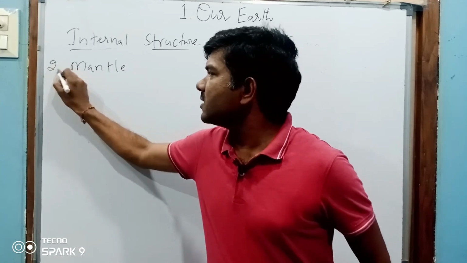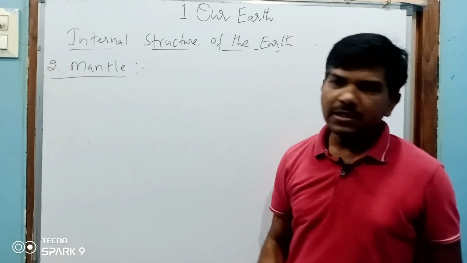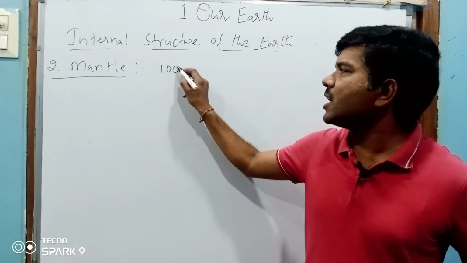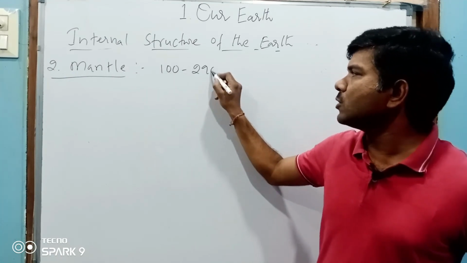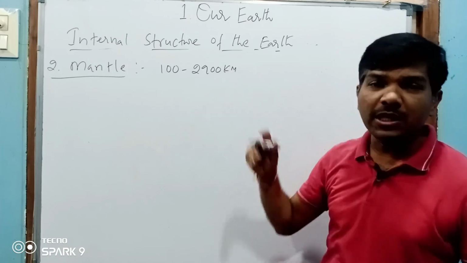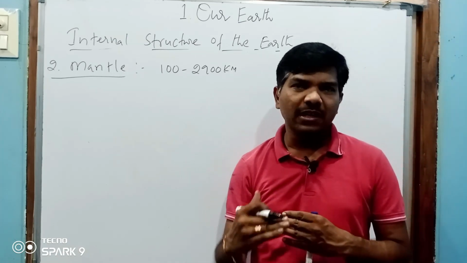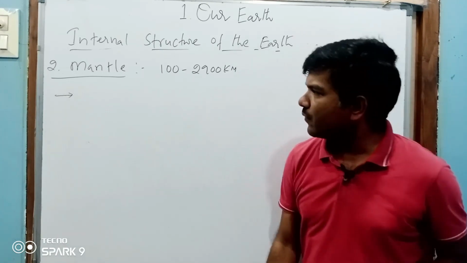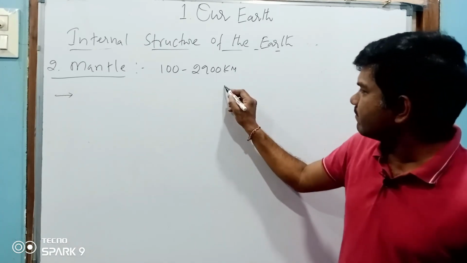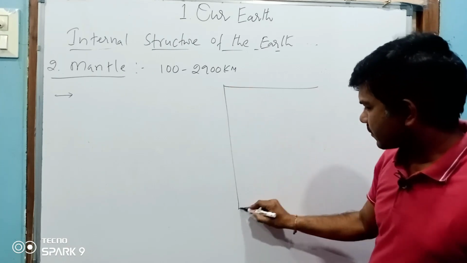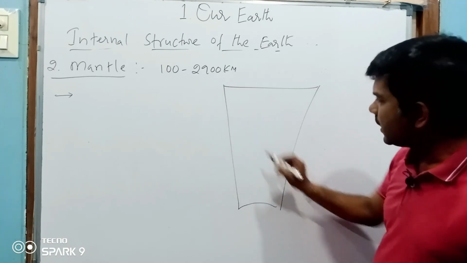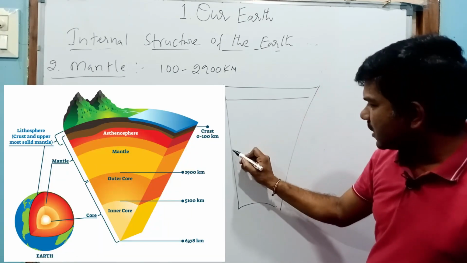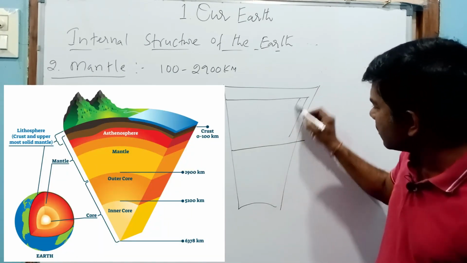The second layer is mantle. See, the mantle depth is 100 to 2900 kilometers. The depth increased. For example, I'll draw one. See, this is crust, and this is mantle, this is all mantle.